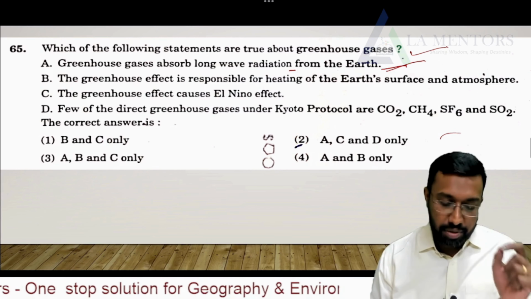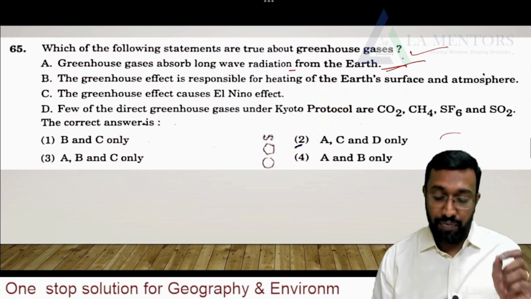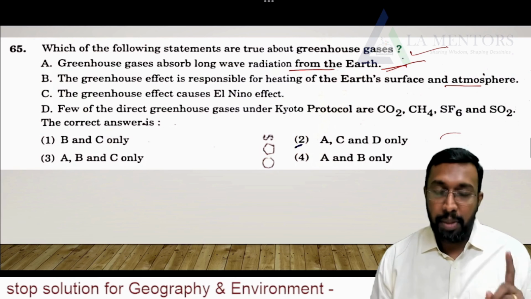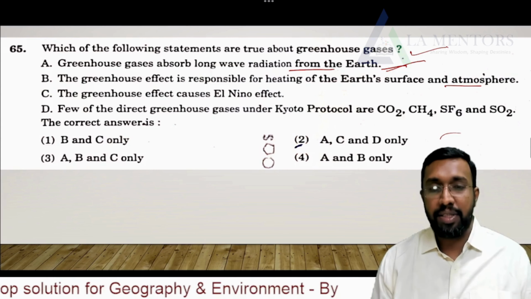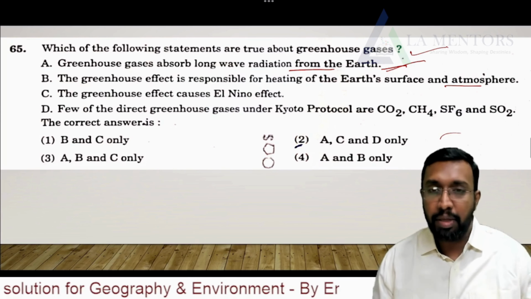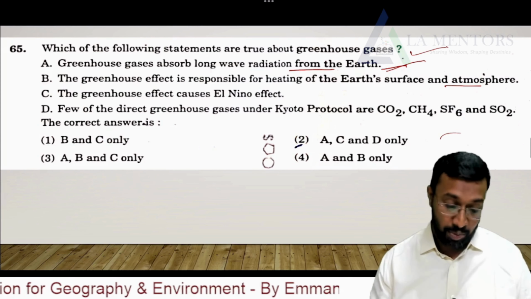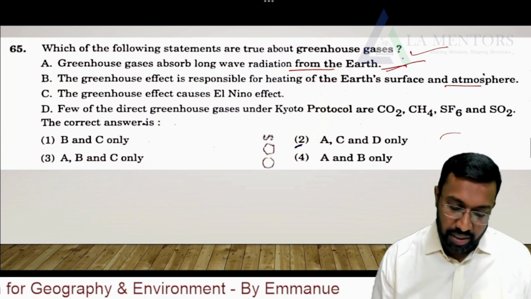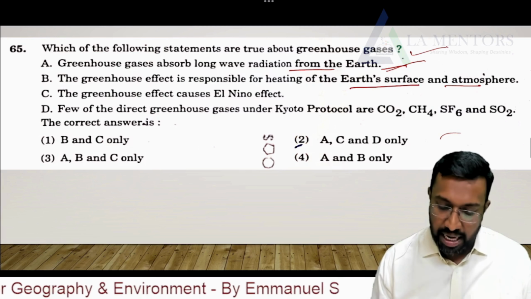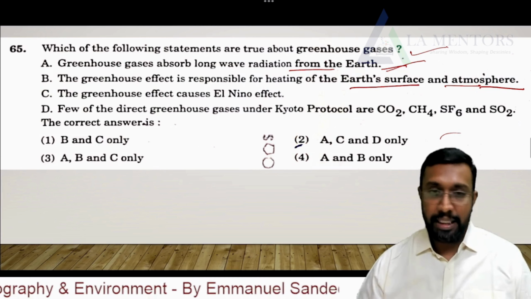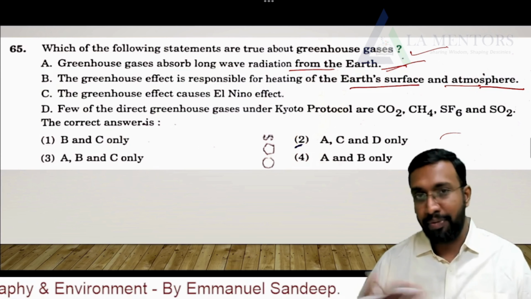Next, the greenhouse effect is responsible for heating of the earth's surface and the atmosphere. It's very true, because the atmosphere and the earth's surface have been heated because of this greenhouse effect. You generally see it around us as well, within your cities. It's very common. That's the reason why you have higher temperatures within city areas, because of industrial activity and vehicular emissions.